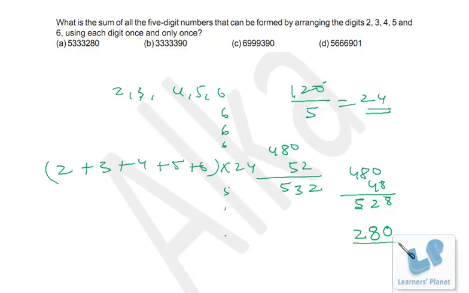Now you can match the last three digits, 280, which is only there in this option, right? Even 80 is only there in this option. So if you do not calculate further, it's also okay. Your answer will be option A only. Okay, so I hope you are clear with both the methods. Just look at the numbers carefully. If they are in arithmetic progression, the average method will be very easy because it will produce the answer in less than a minute. And if the numbers are not in arithmetic progression, then you can proceed with this method, right?